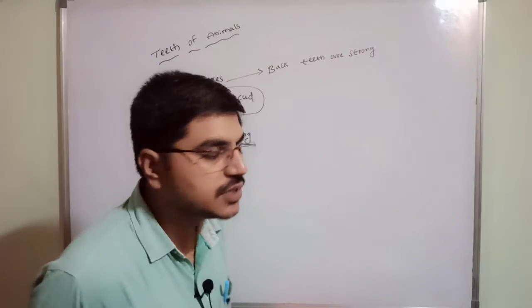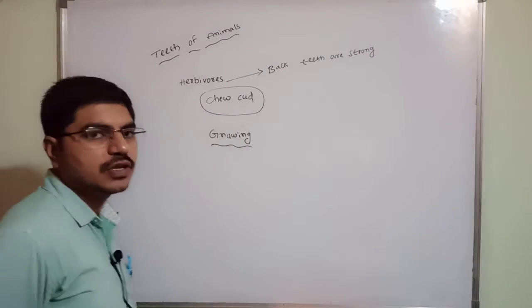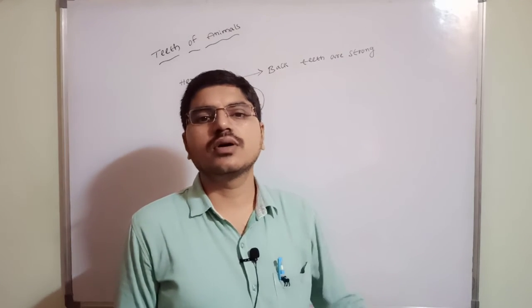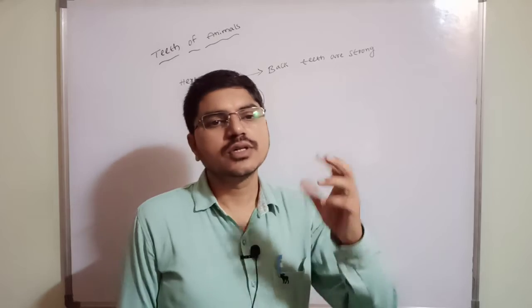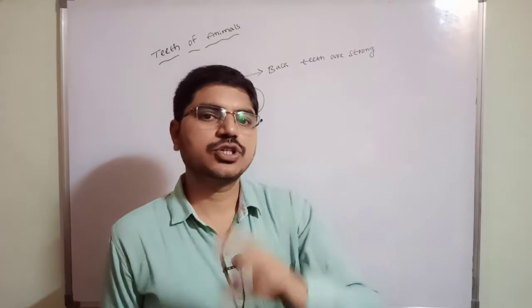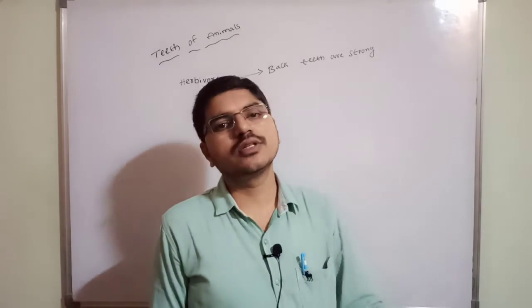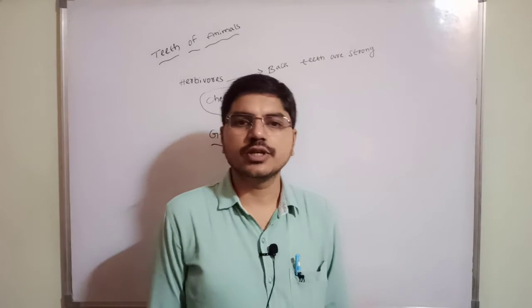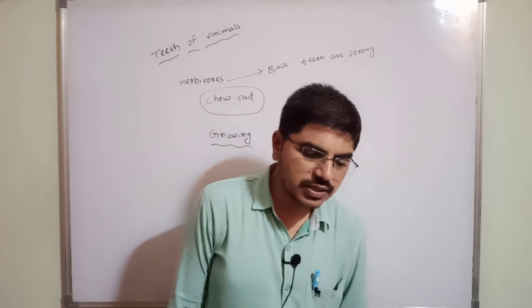Why are the front teeth sharp? For example, if any food grains are there, it is easy to cut them because the teeth are very sharp. Then only is it easy to cut the food grain. Otherwise it is not possible. Yes or no? So that's why their teeth are like that.